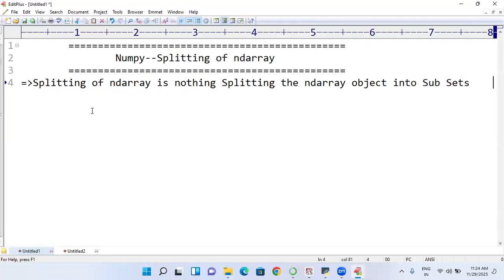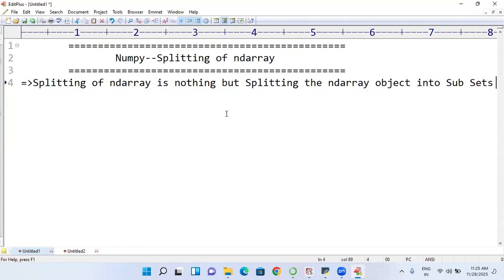Splitting of ND array is nothing but splitting the ND array into what? Subsets. Suppose you have hundreds and thousands of values, but I don't want to take the total values. I want to take only a few values. To take a few values, definitely I need to go for splitting.